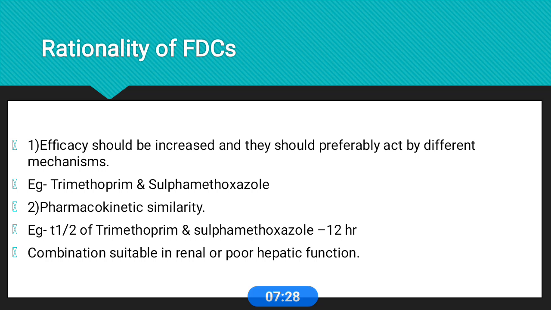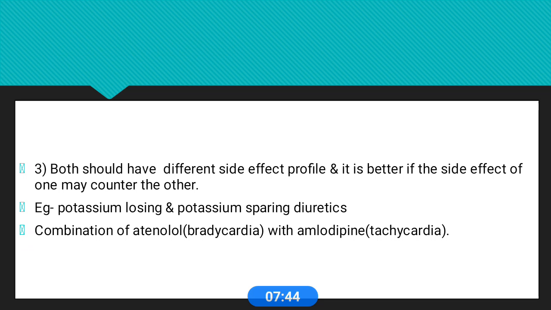Another criterion for rationality is pharmacokinetic similarity. If we take these two drugs, the half-life is almost the same, near 12 hours. So this combination is suitable in renal or poor hepatic function. Another important criterion for the rationality of FDC is that both drugs should have different side effect profiles, and